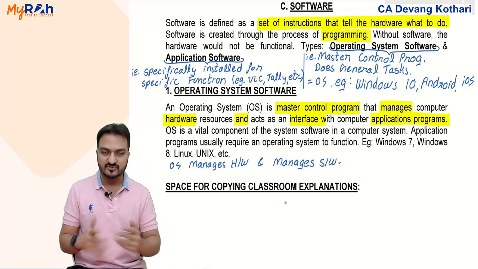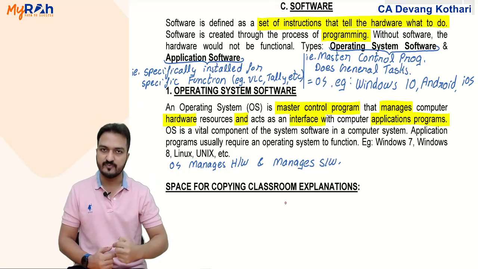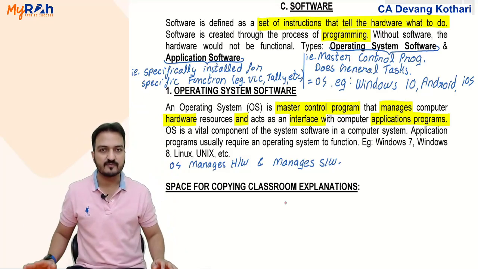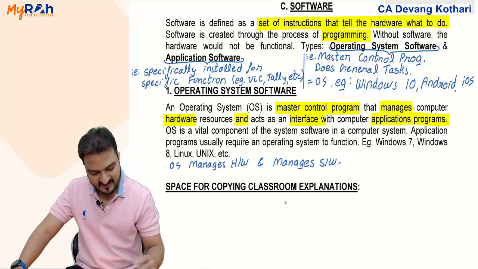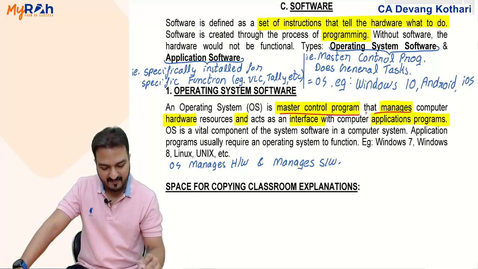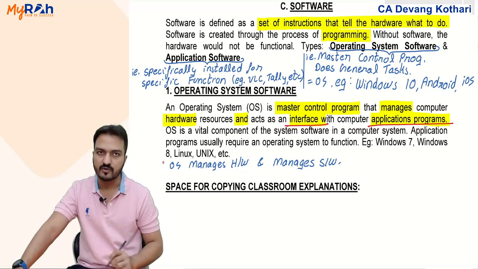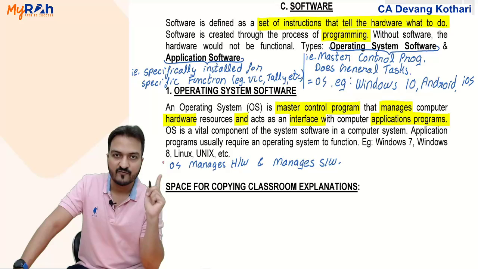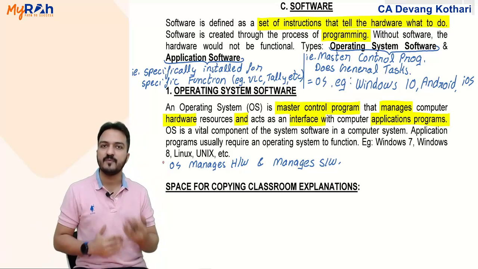When this 1 GB work is over, the operating system will put that 1 GB back and bring another 1 GB here. All that is managed by the operating system. That is your managing the hardware. Done? Yes. So the operating system is a master control program which manages hardware and interfaces application programs. Interface application programs. Now this is a very important term. Here it is only one word, but this term has many other implications further.